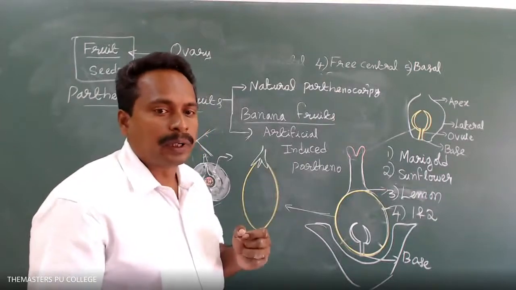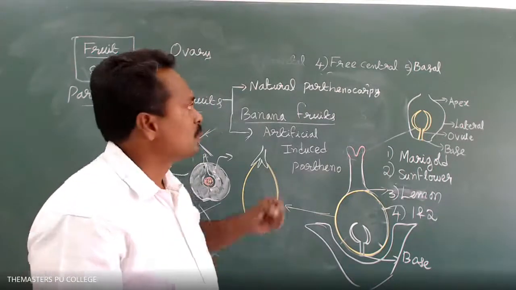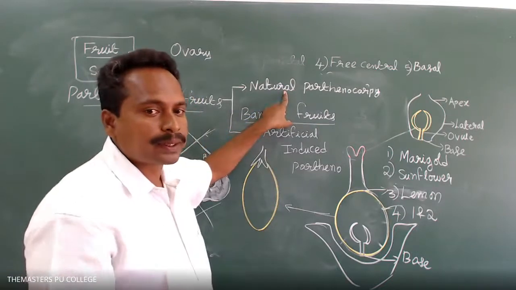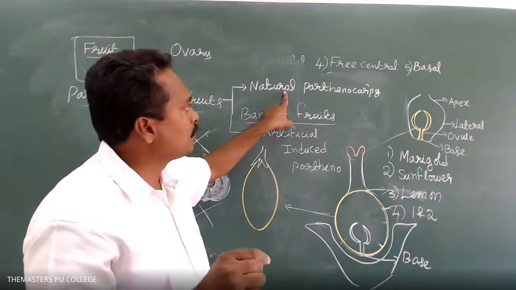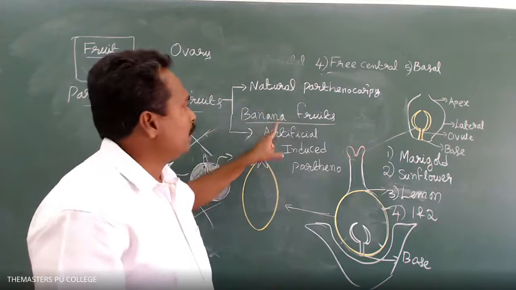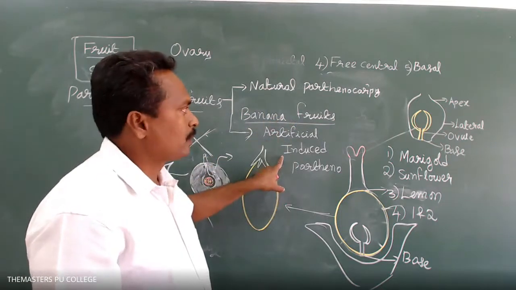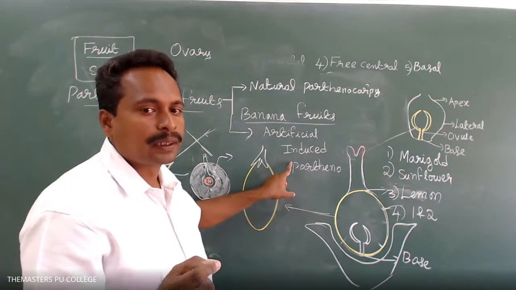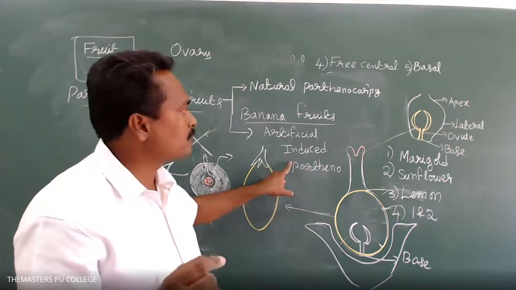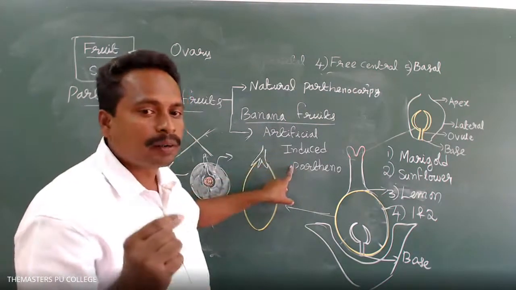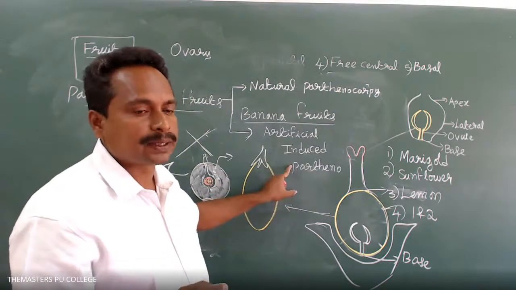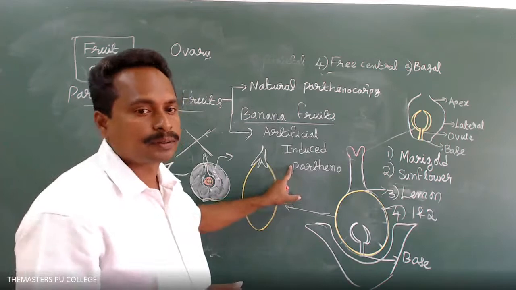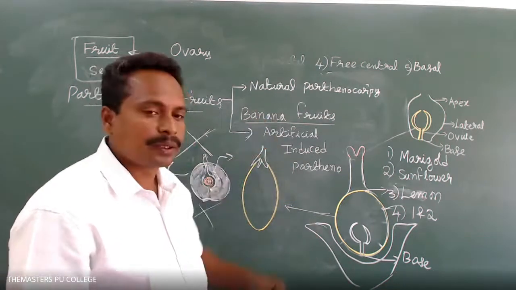Without the involvement of human beings, parthenocarpic fruits are formed in the banana plant species; that is natural parthenocarpy. In induced parthenocarpy, while cultivating some crop plant species, the farmers apply some chemicals to produce seedless fruits. So that is induced parthenocarpy.